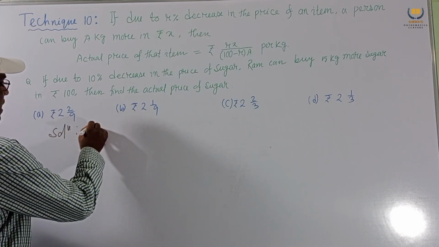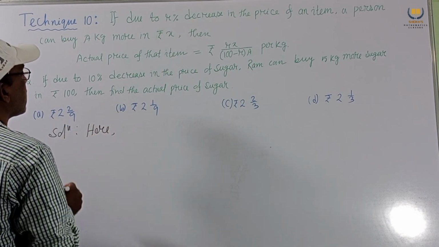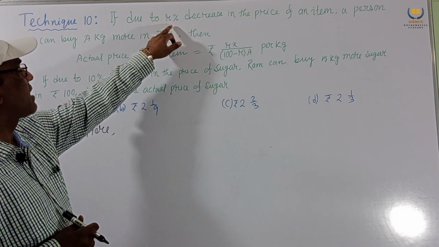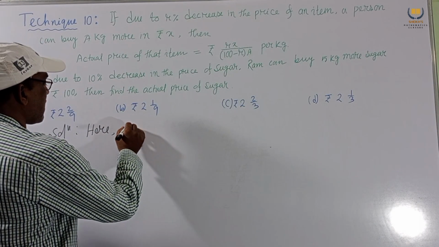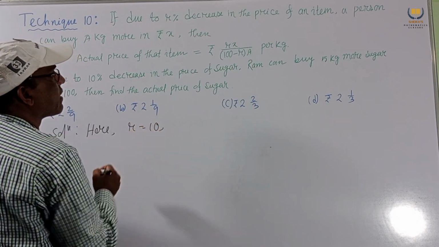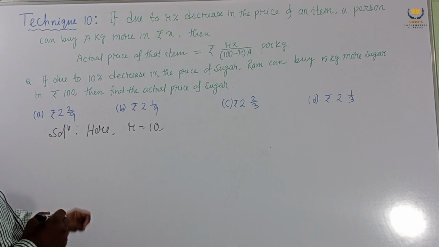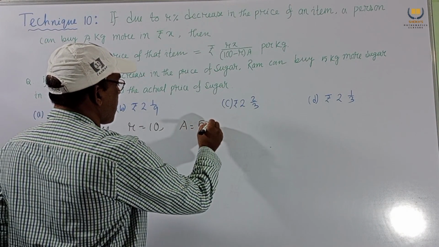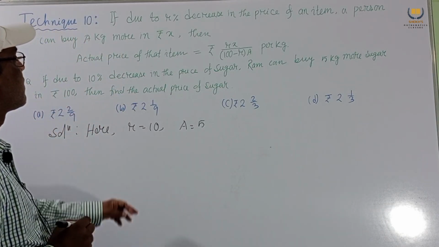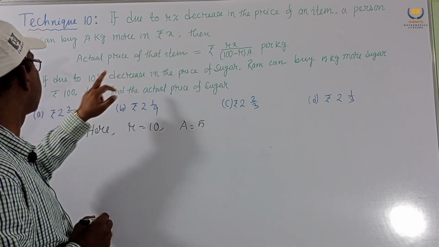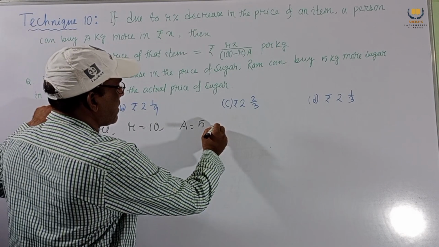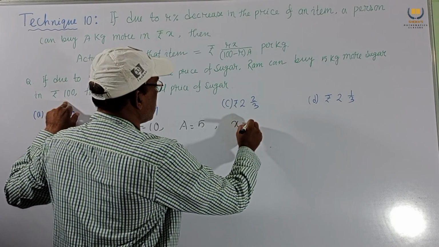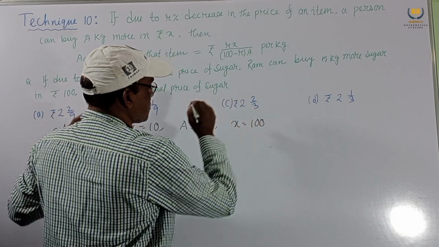Here we have, comparing with this, R percent is 10%. So R equals 10, and 5 kg more, A kg more, so A equals 5, and in rupees X, in rupees 100, X equals 100.